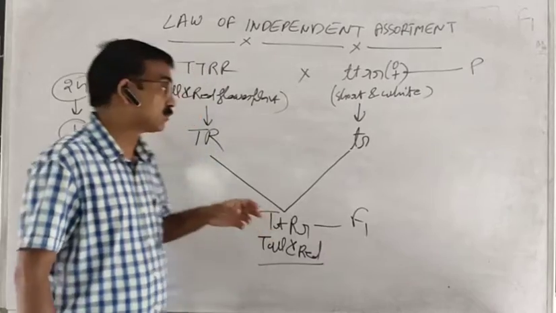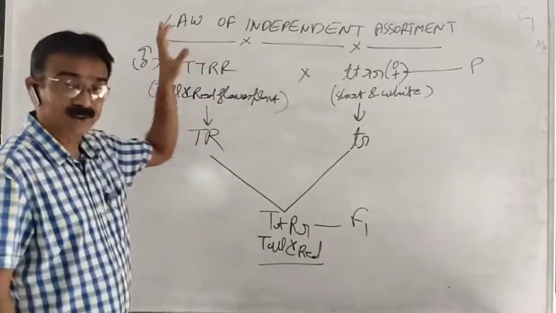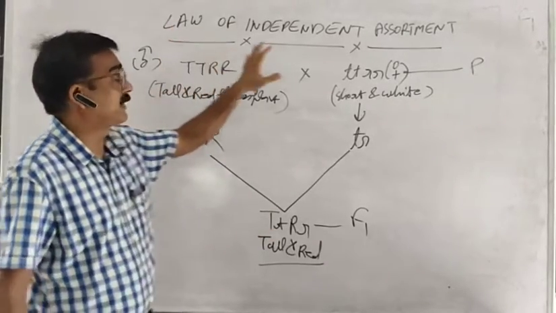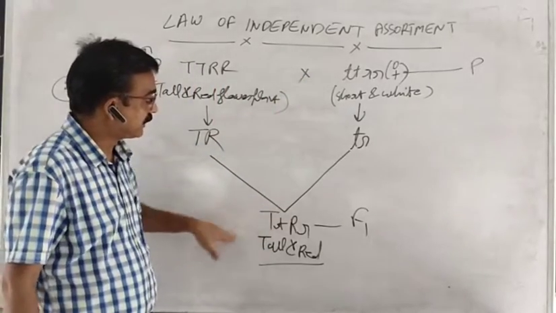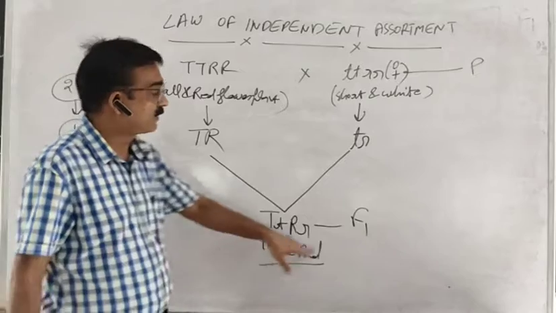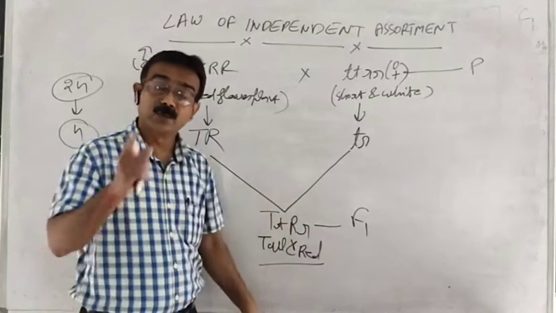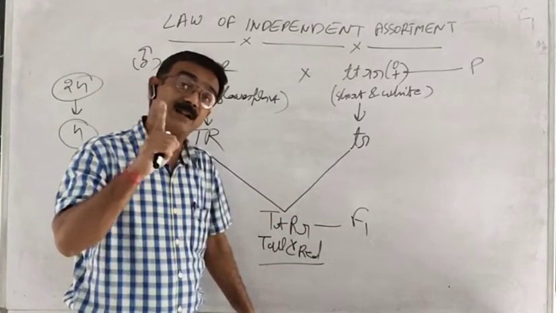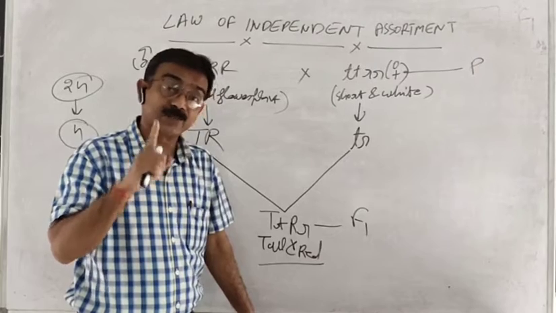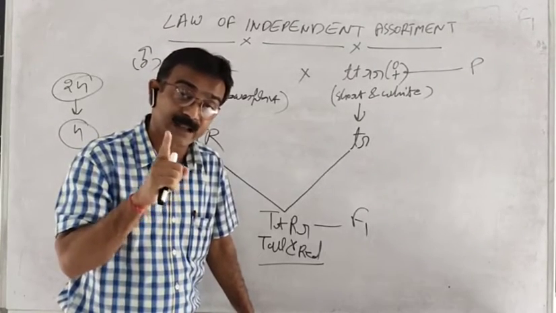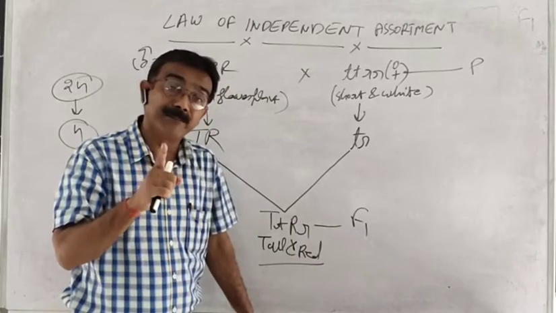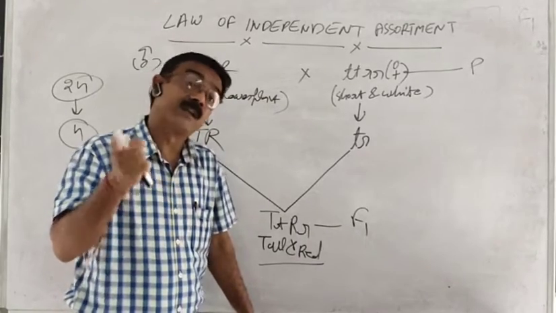Now, for a better understanding of the law of independent assortment, we will conduct self-pollination in the members of the F1 generation. In my previous video, when we discussed the law of segregation, we also conducted self-pollination in the members of the F1 generation.